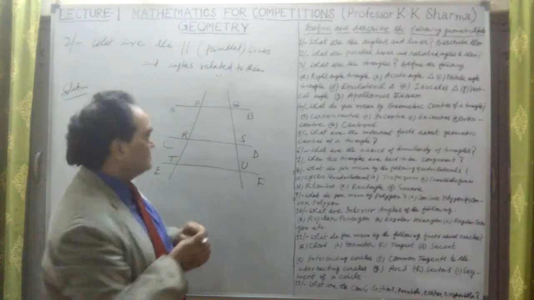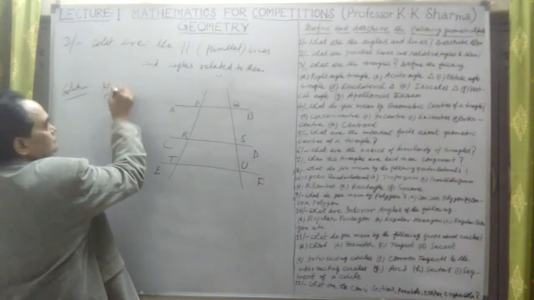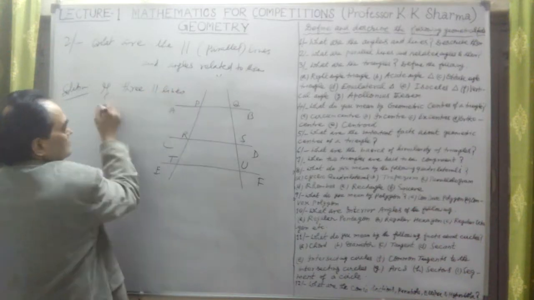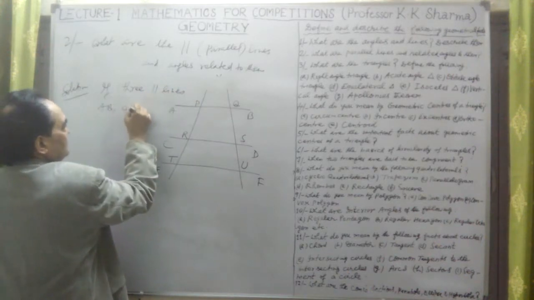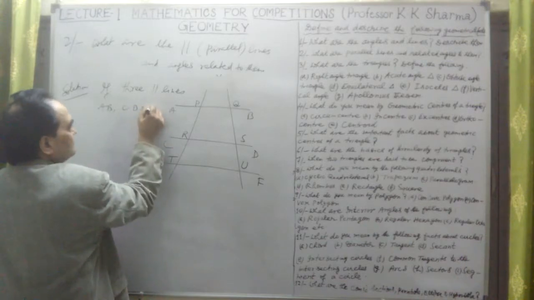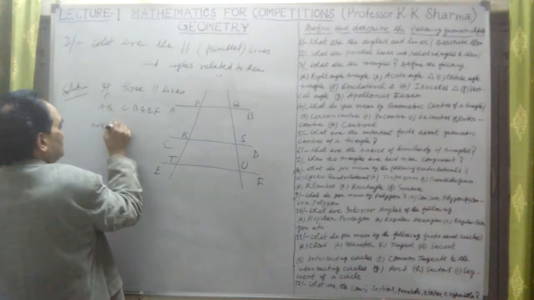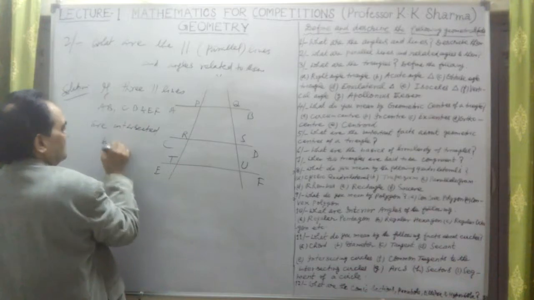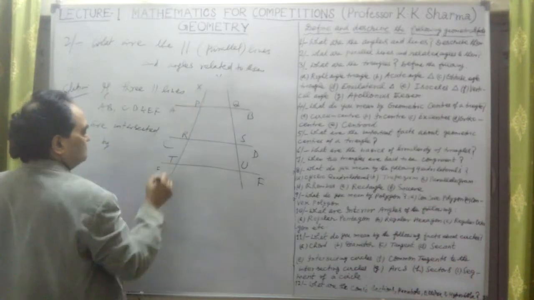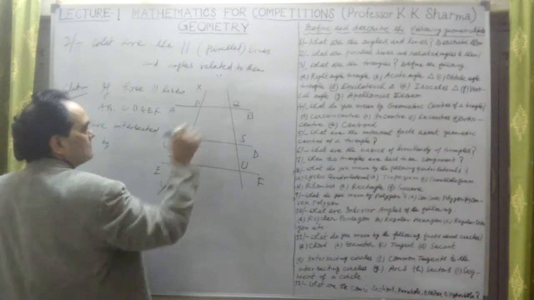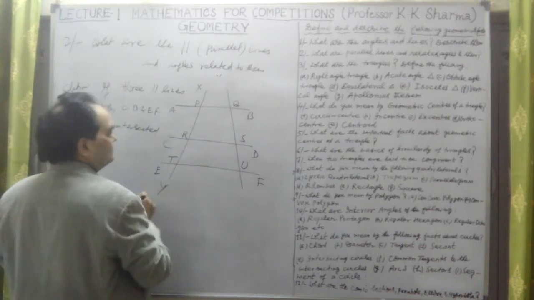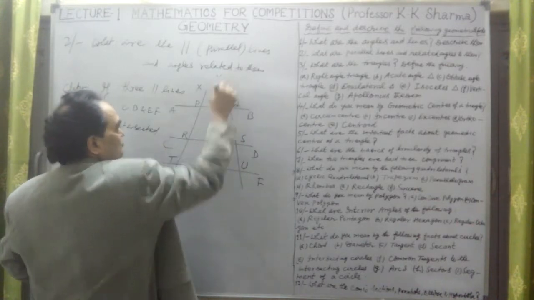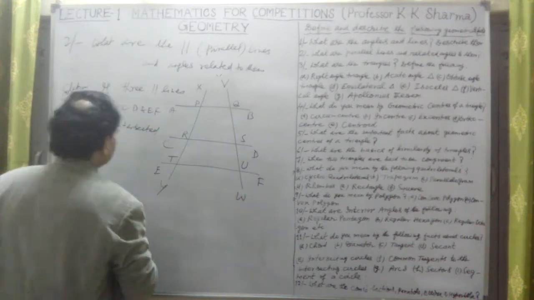These three are parallel. If three parallel lines like AB, CD, and EF are intersected by two transversal lines, let me take this as XY and this as VW.